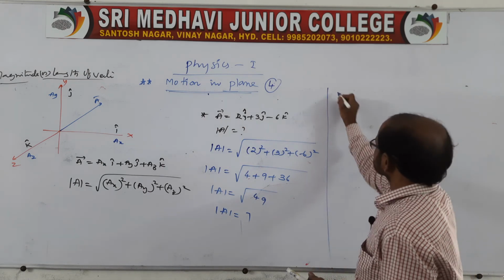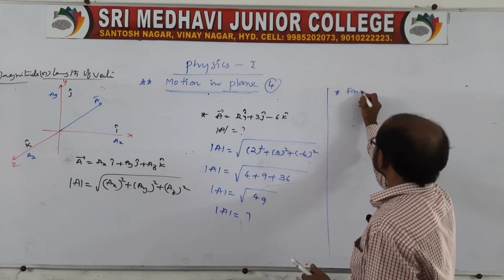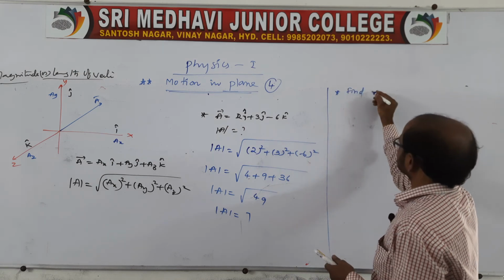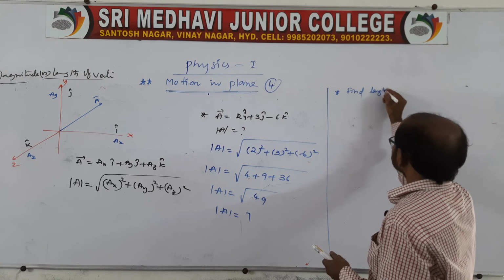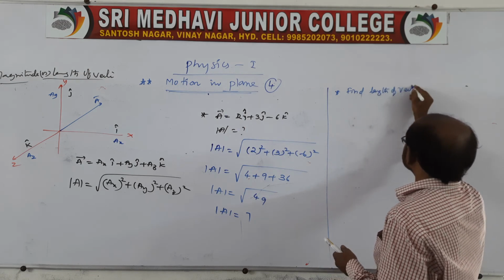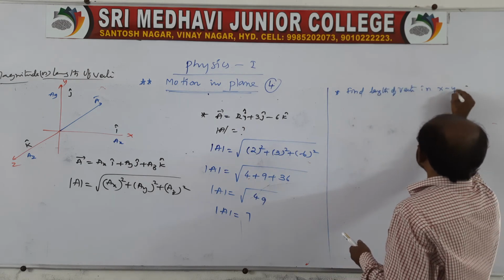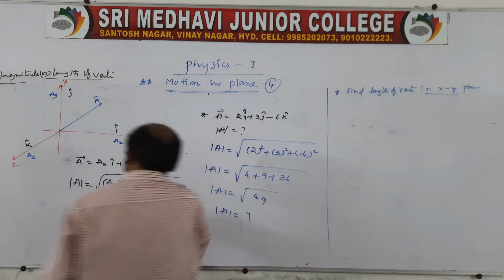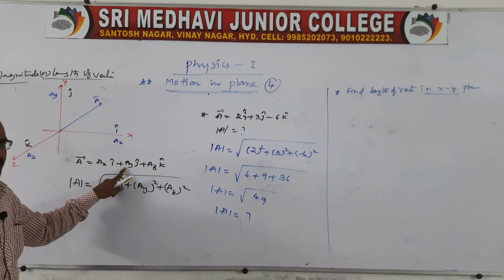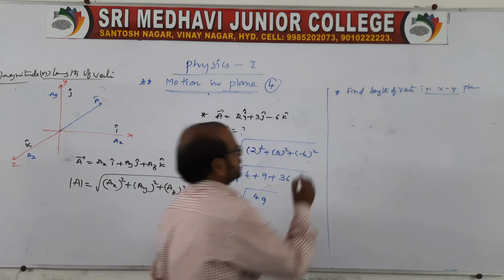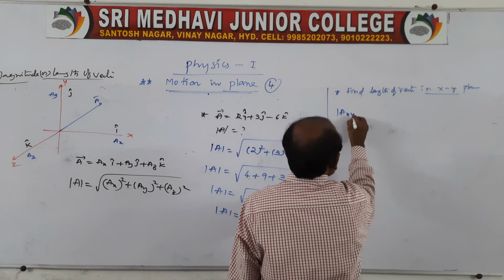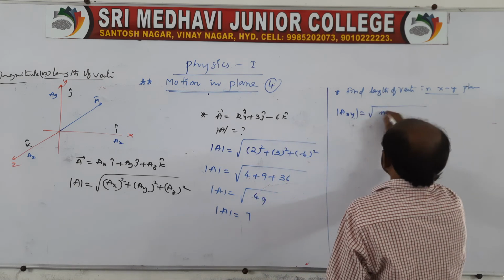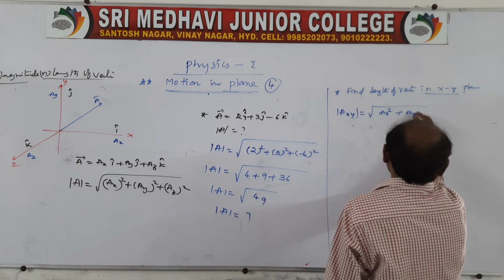Sometimes he may ask you to find the magnitude or length of a vector in the xy plane. Then in the xy plane, only x and y you take, that is two terms: ax square plus ay square.